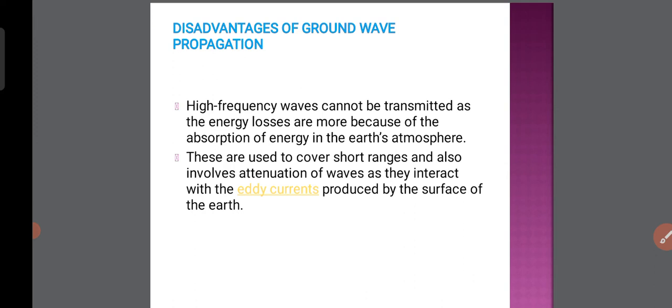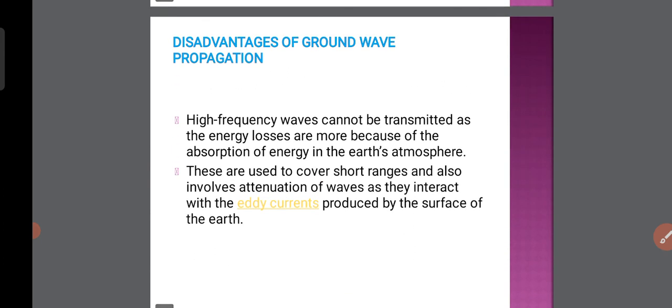I told you the advantages and disadvantages, and many applications depend upon ground waves. For example, amplitude modulation, frequency modulation, and television broadcasting can be done with the help of ground wave propagation. So these are the advantages, disadvantages, and applications of ground wave propagation.